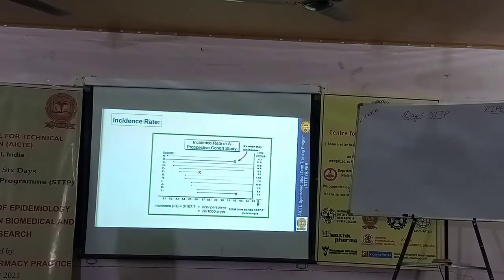The incidence rate is 3 divided by 107.7, which is 0.028 per person-year. For better understanding, we can multiply by 1000. This is how to calculate the incidence rate, and in most of the literature we are going to get this measure only. They don't depend only on cumulative incidence.